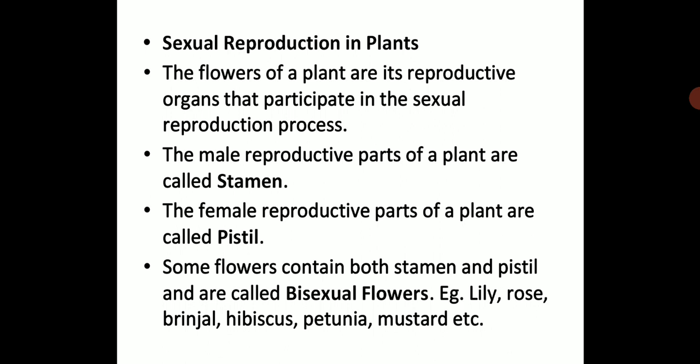Like we humans and all the other animals have a reproductive organ in the body, similarly for plants, flowers are the reproductive part which will participate in the sexual reproduction process. And the male reproductive part of a plant is called the stamen.